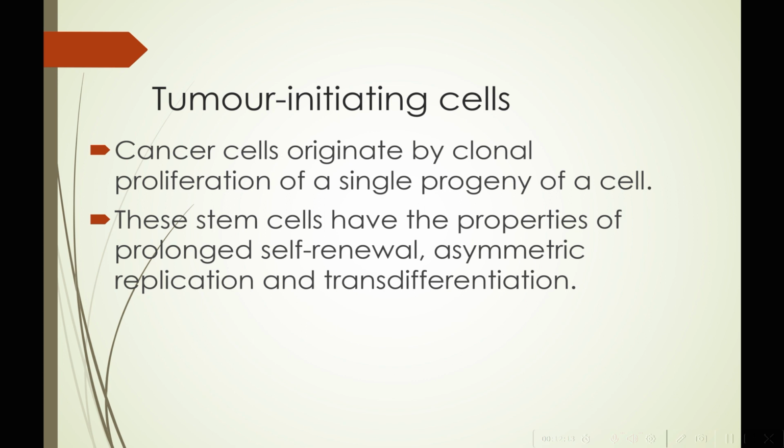So basically, any progeny of a cell, if it starts showing clonal proliferation, leads to a cancer cell, and these cells will show prolonged self-renewal. That means they will continue to renew themselves even after the initial growth factor stimulation is stopped, and also they will show asymmetric replication, and also they will show transdifferentiation amongst each other.